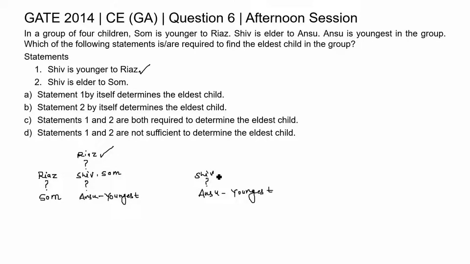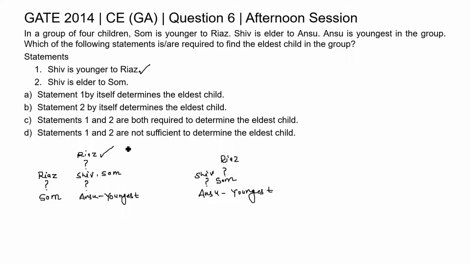So Som may be somewhere here. Now Riyaz is elder to Som. So now since Riyaz is elder to Som, Riyaz may be elder to Shiv or may be younger to Shiv. So from this condition, we cannot comment on the eldest person in this group.